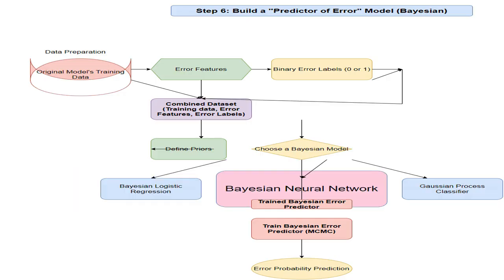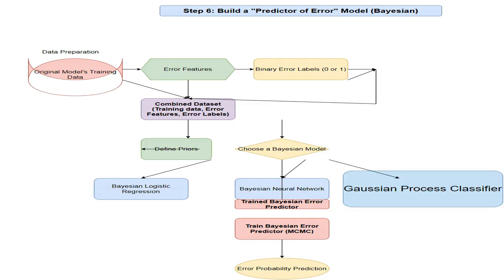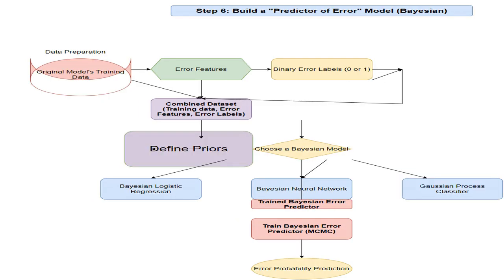This type of neural network uses Bayesian inference, providing uncertainty estimation in its predictions, which can be valuable for assessing the confidence in error predictions. This is a non-parametric Bayesian model useful for classification, especially when dealing with complex, nonlinear relationships between features and error patterns. This involves specifying prior distributions for the parameters of the chosen Bayesian model. For example, assigning weakly informative priors to error features, indicating an initial assumption that no single feature is overwhelmingly important.